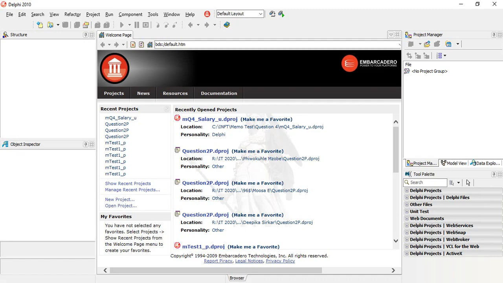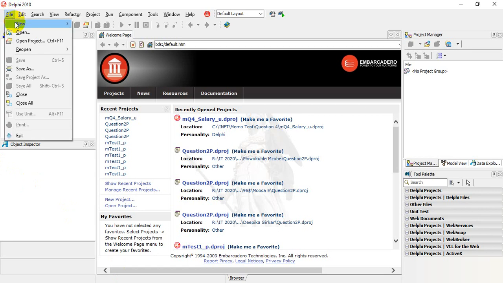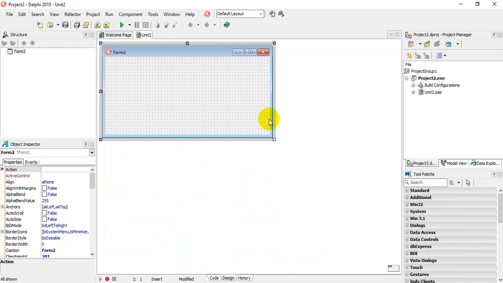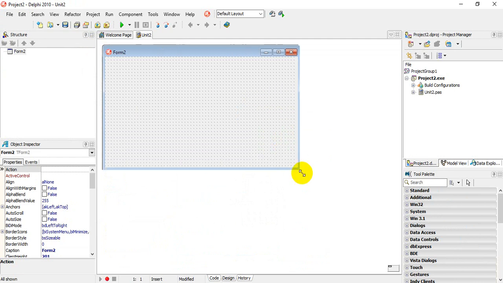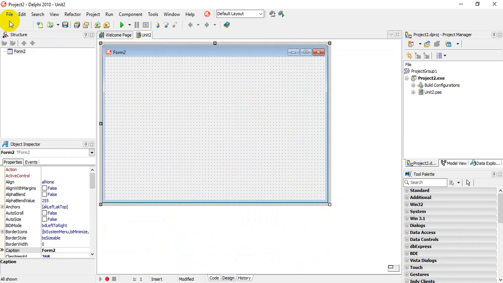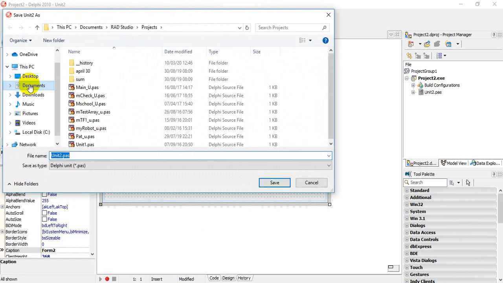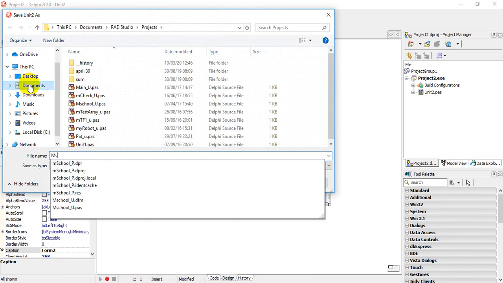I want you to quickly open Delphi. So we're going to start a program from scratch. The first thing in Delphi, we're going to click on File, New, VCL Forms Application. The first thing I want to remind you is to save this program. So to save it, we're going to go to File, Save All, and I'm going to call this program mSalary.